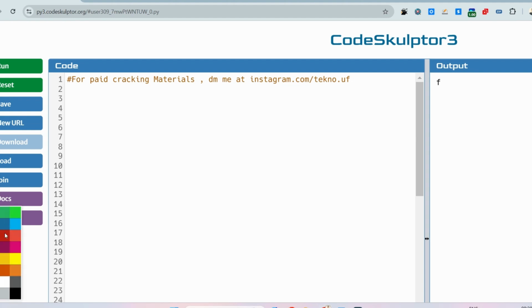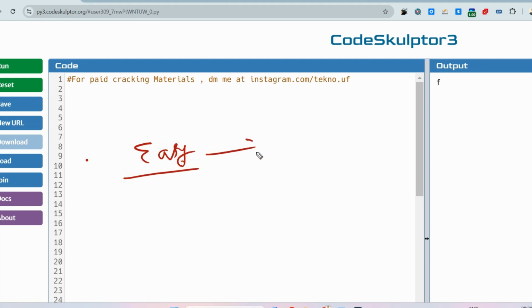So what was the first question of the coding round? Let me share that. Basically the question was very easy. Let's say you are given one input that is a small a.